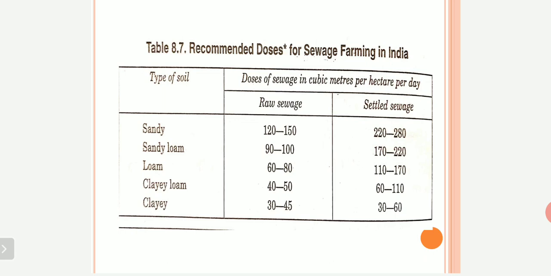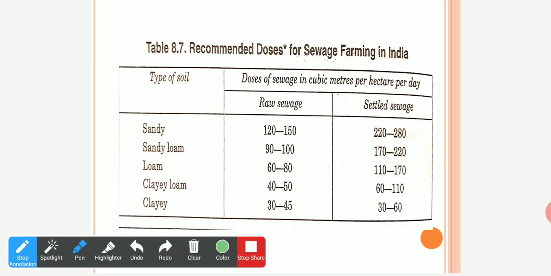So in this case you can see in sandy soil the raw sewage is 120 to 150 cubic meters per hectare per day, and in settled sewage it is 220. The quantity is increased if you treat the sewage before. We can apply more sewage on the land. Similarly, see in sandy loam soils, in loam soils.